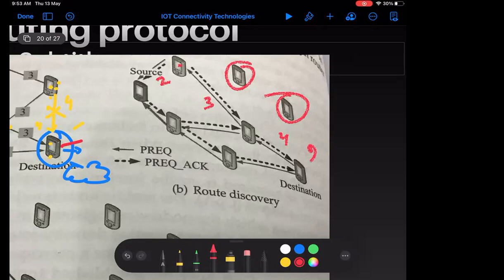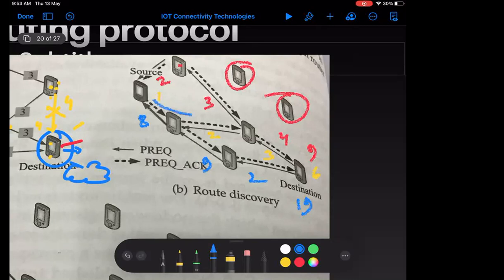On the other hand, if I take this path, this is 1, this is 2, and this is 3. How much time will it take? 6 only. If I take this other path, let me use another color. Suppose this is 8, this is 9, and this is 2. How much time will it take? 19.